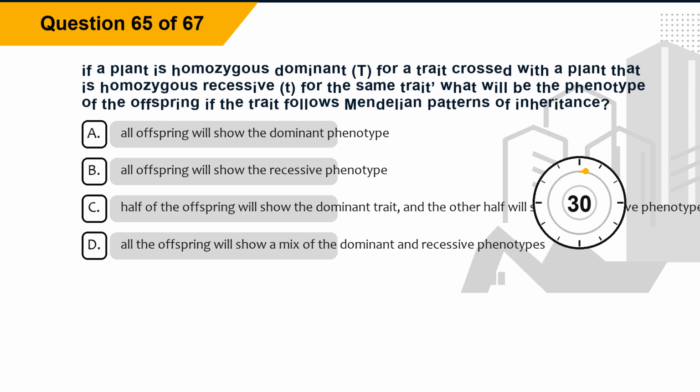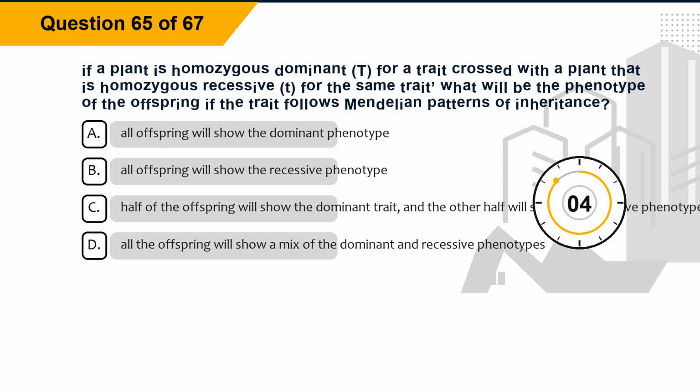Question 65. If a plant is homozygous dominant, capital T capital T, for a trait crossed with a plant that is homozygous recessive, lowercase t lowercase t, for the same trait, what will be the phenotype of the offspring if the trait follows Mendelian patterns of inheritance? Option A, all offspring will show the dominant phenotype. Option B, all offspring will show the recessive phenotype. Option C, half of the offspring will show the dominant trait, and the other half will show the recessive phenotype.